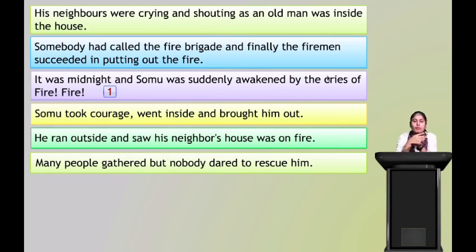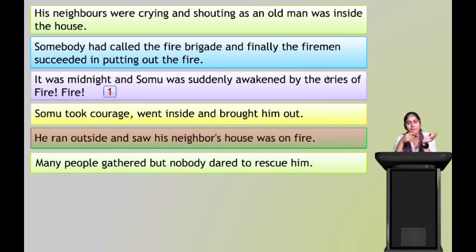First thing that happened was that Sonu was awakened by the screams of his neighbor. So the first sentence will remain like that only. You cannot change the story as you wish. It has to go in a sequence. Clear?